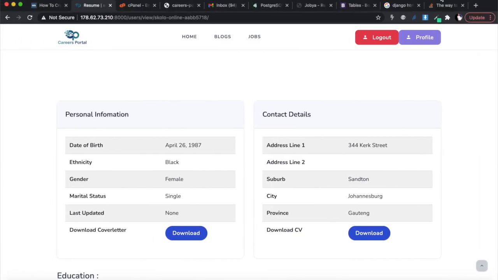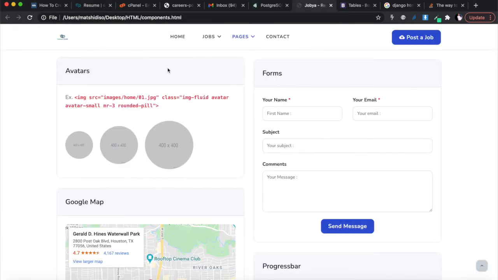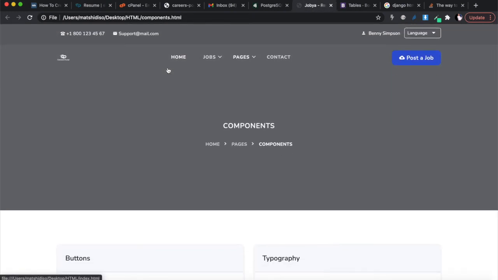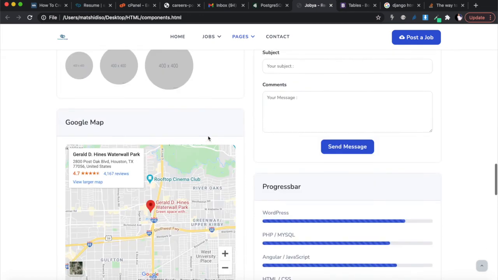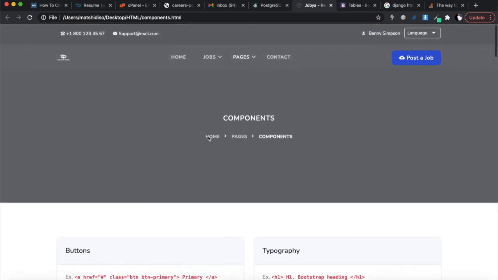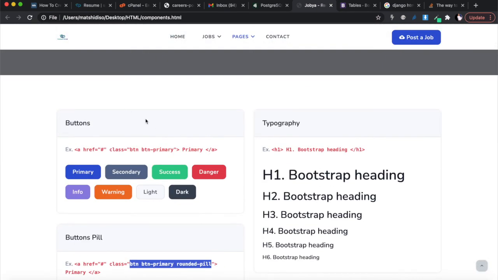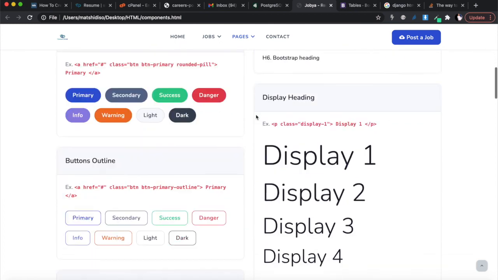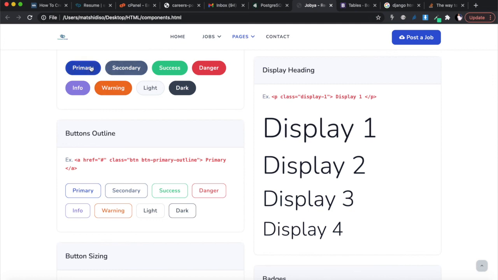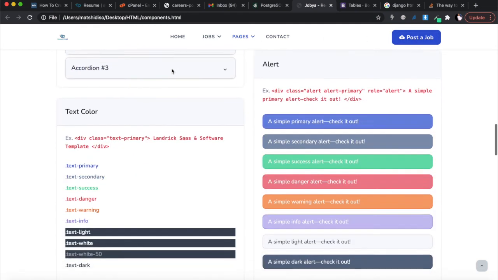All right, if you open the components HTML, it's this one over there. A lot of HTML templates come with a page like this, which shows you all the raw components that are in the template and how you can call them. So if you find a components page like this, you can search through it. This is the buttons, this is the typography, and you can figure out all the different buttons. If you didn't like this button and wanted a green one, it will show you how to get those types of buttons.